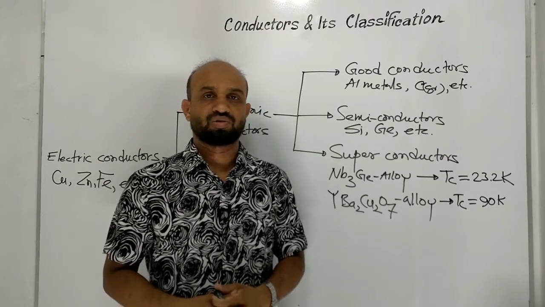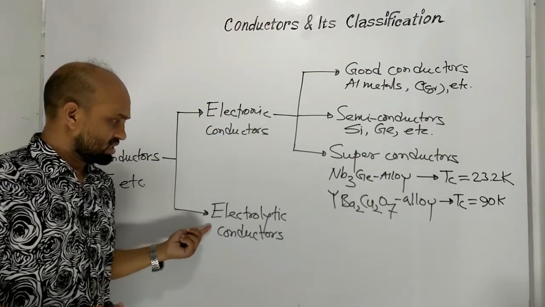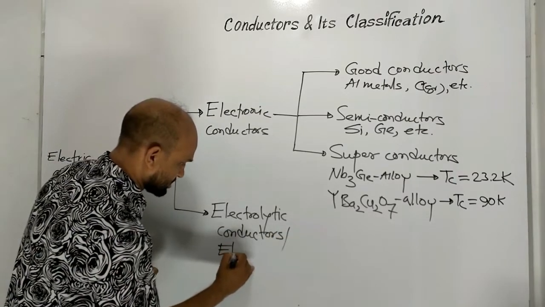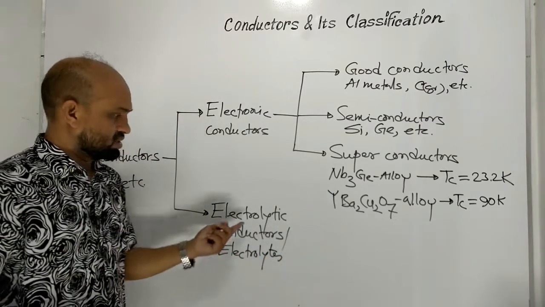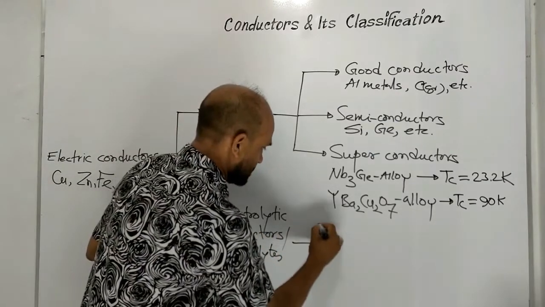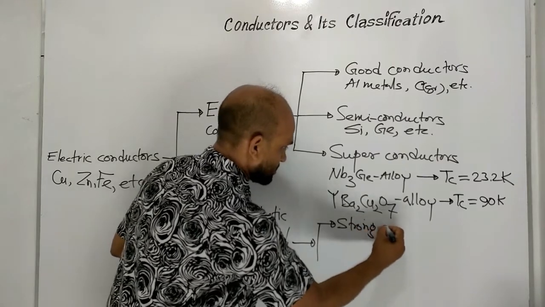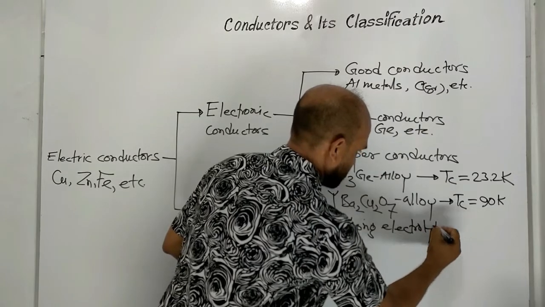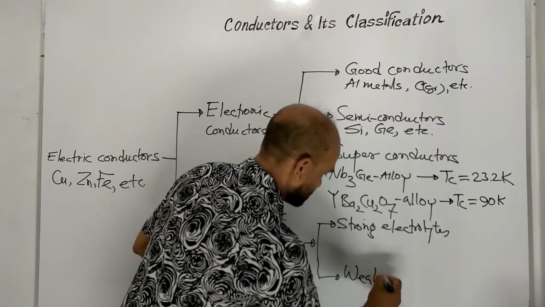Now let's see about electrolytic conductors. Here, electrolytic conductors or simply electrolytes. This is of two types. One is strong electrolytes and another one is weak electrolytes.